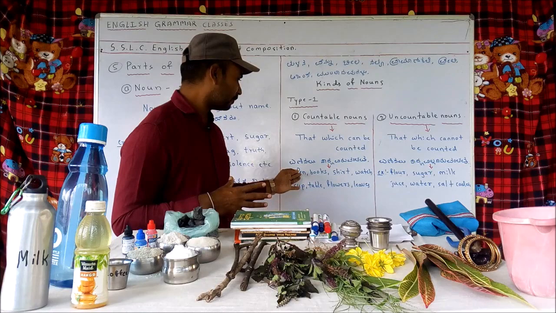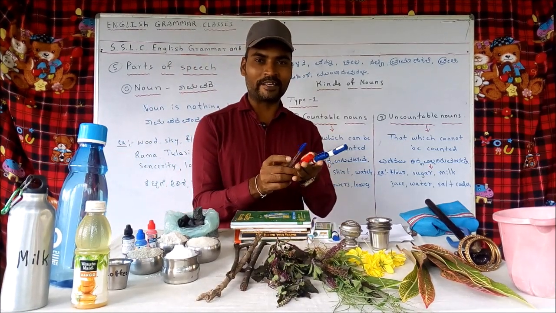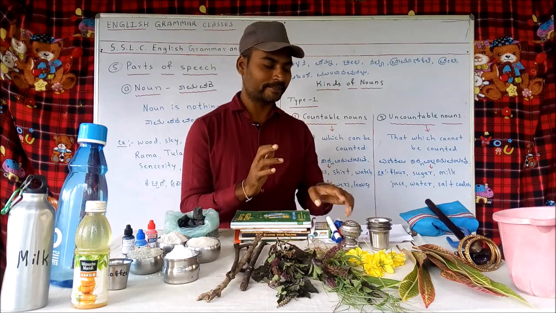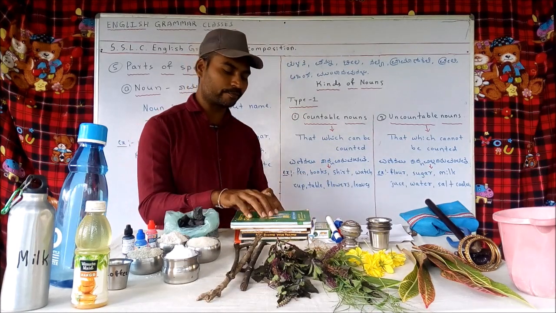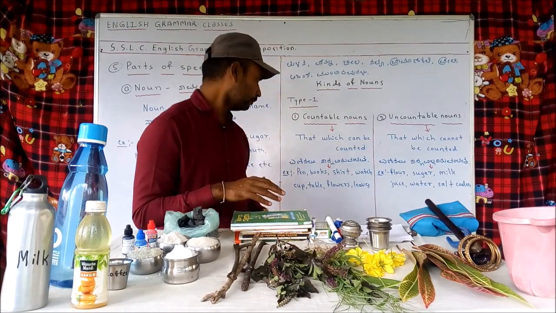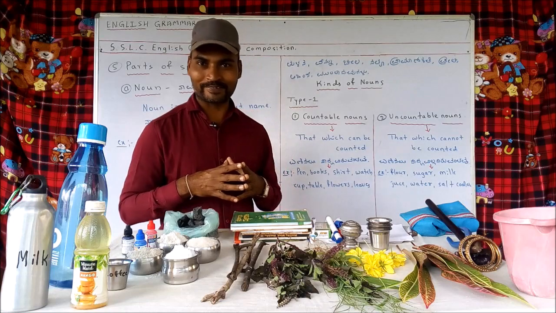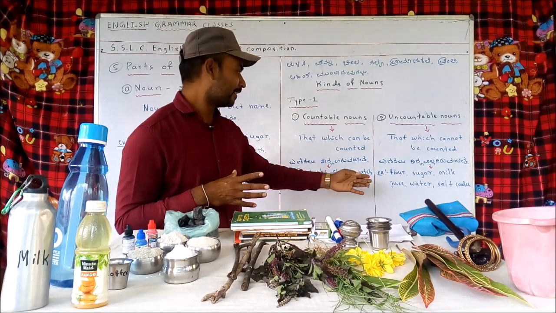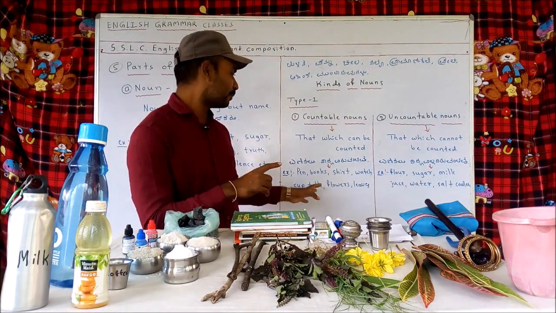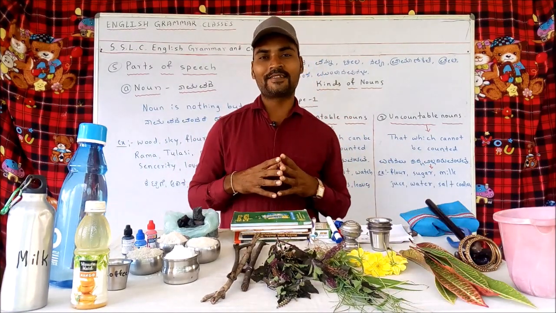For example, pen. We can count the pens, 1, 2, 3, 4, like that. Then books. We can count the books, 1, 2, 3, 4. Then shirt is also countable. How many shirts do you have, like that you ask. Then the case is the same with watch, cup, table, flowers and leaves. All these things we can count.